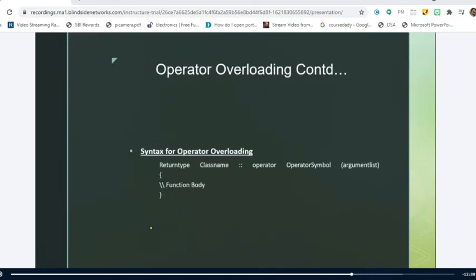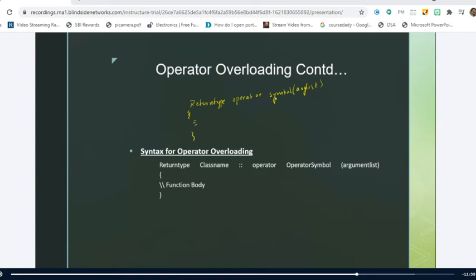As I told you, what is the syntax of operator overloading? Every function will have the return type, followed by the class name, then the operator keyword, and then the symbol, and then we have the argument list, and then we have the function definition. This is the normal operator function.